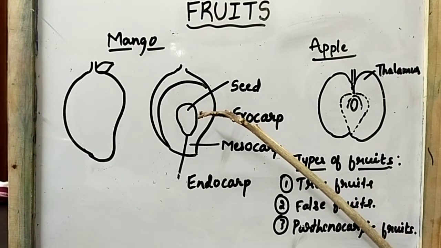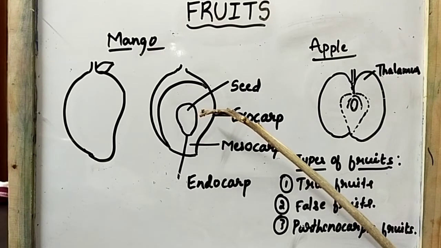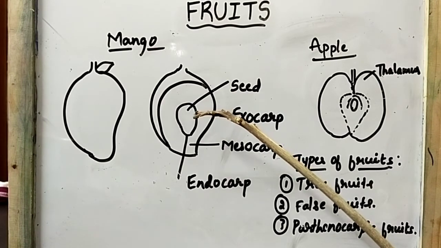And the pericarp is made up of three different layers. What are they? The first one is exocarp, the second one is mesocarp, and the third one is endocarp. So there are three different layers present in the pericarp, which is the fruit wall.